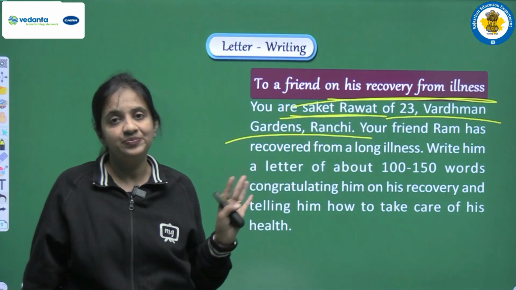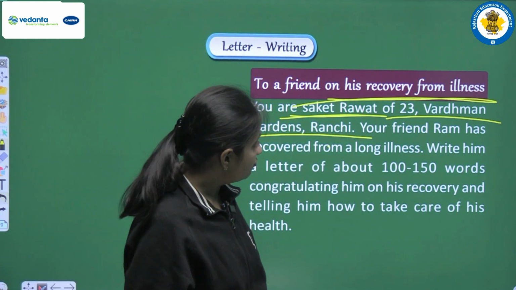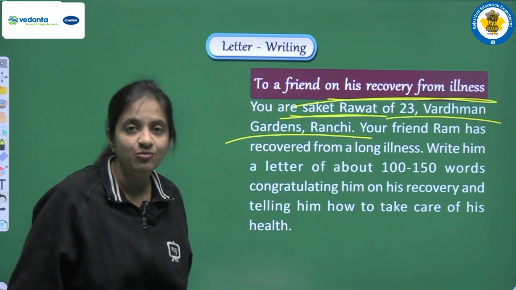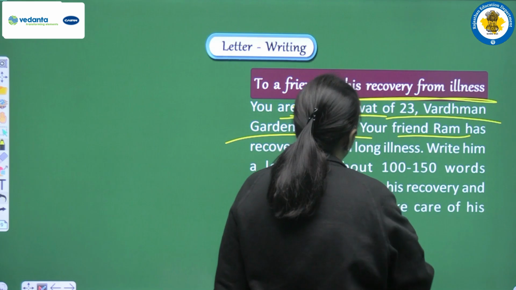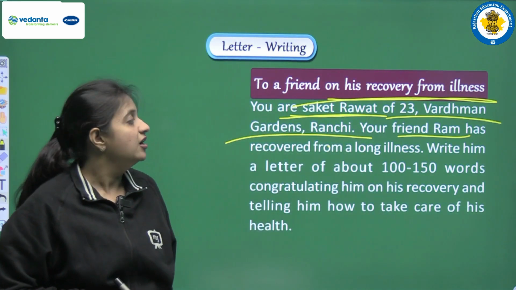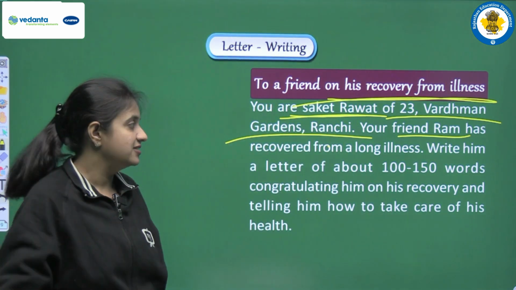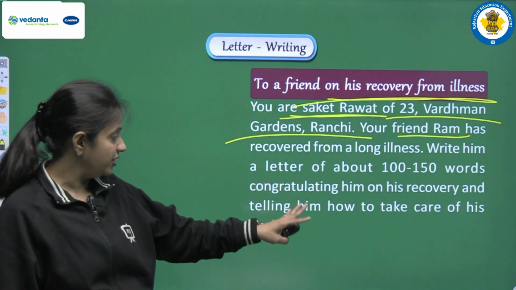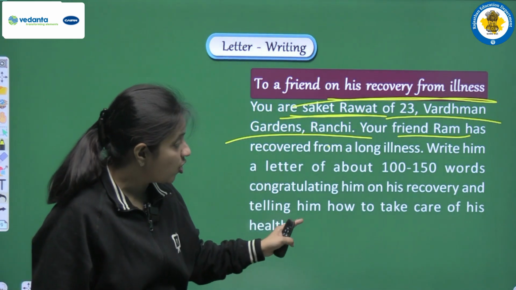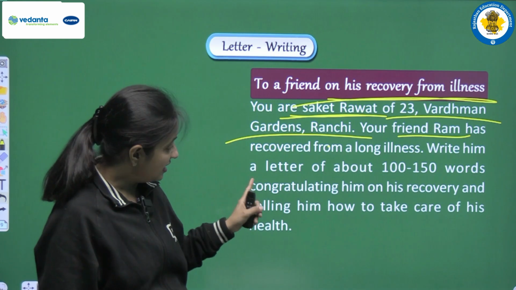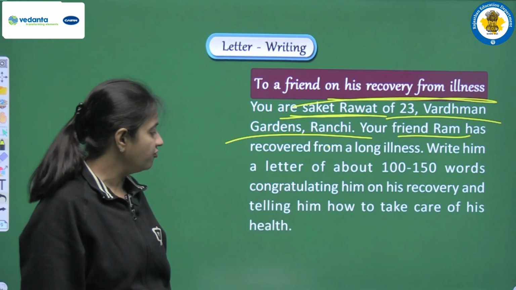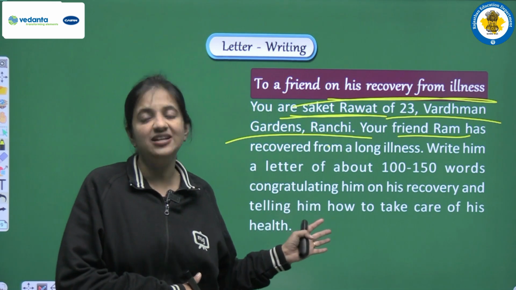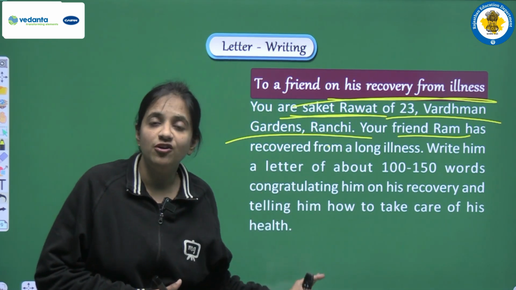Okay. Your friend Ram has recovered from a long illness, and the name of our friend is Ram, and he has actually recovered after a long illness. Write him a letter of about 100 to 150 words congratulating him on his recovery and telling him how to take care of his health. So first of all students, let's try to understand the question, let's try to understand the concept of this letter.